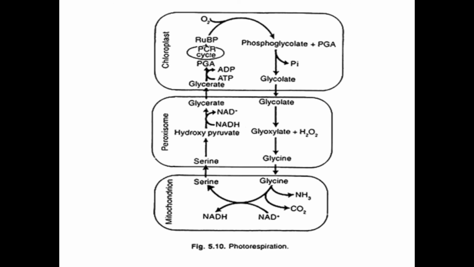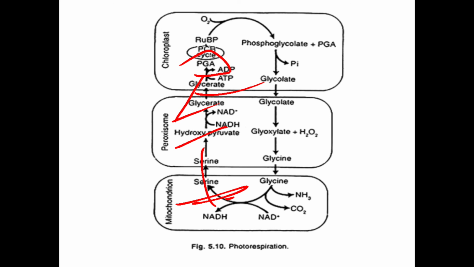Good. Now this serine will again enter the peroxisome, and in the peroxisome it is converted into hydroxypyruvate, and now this hydroxypyruvate is converted into glyceric acid, that is glycerate. Now glycerate enters the chloroplast, and in the chloroplast, glycerate undergoes phosphorylation, meaning it accepts one phosphate group from ATP, and it is converted into PGA, phosphoglyceric acid.